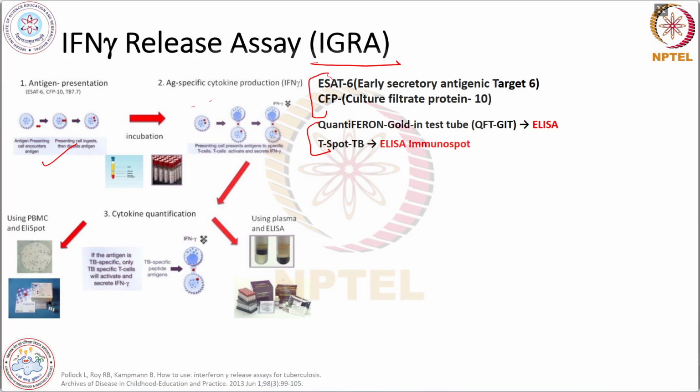And this IGRA is specific for detecting latent TB infection, not the active disease.